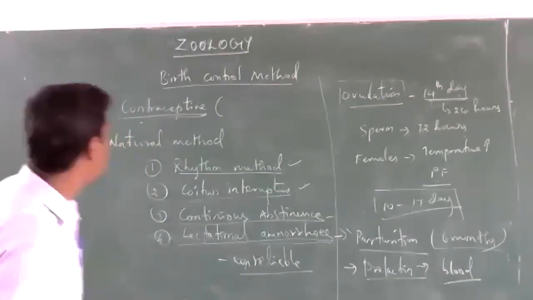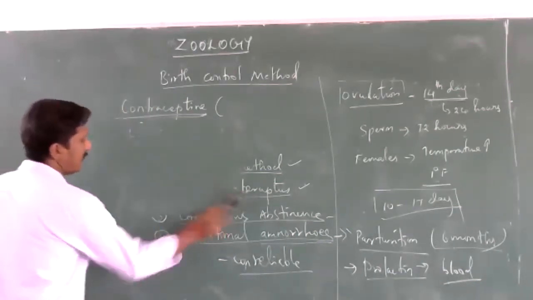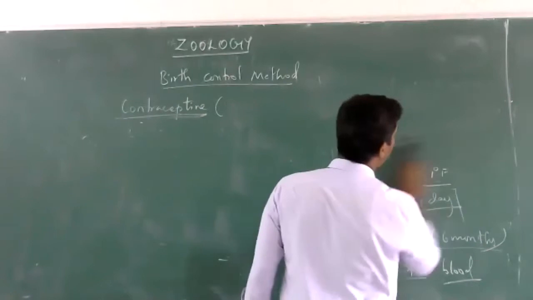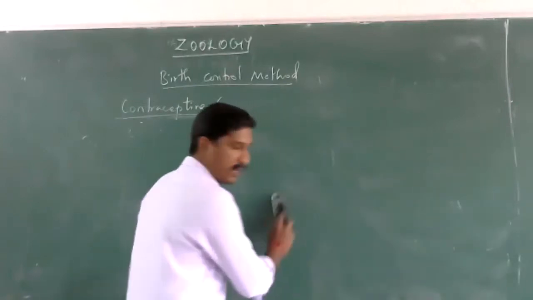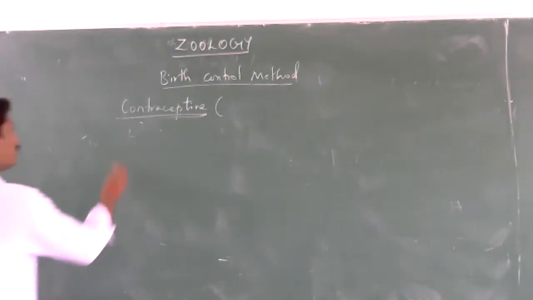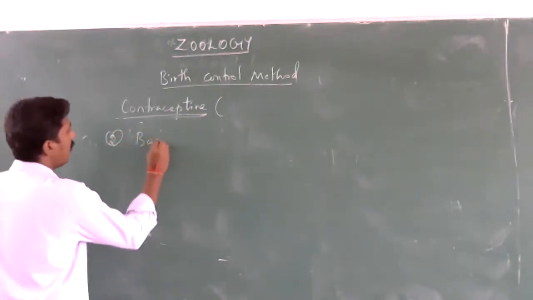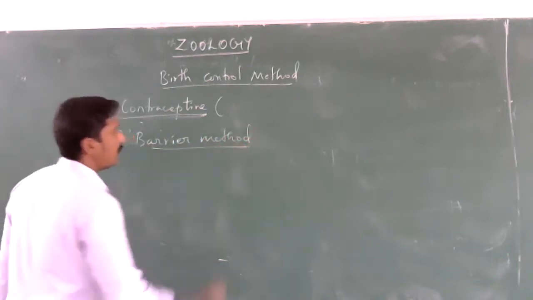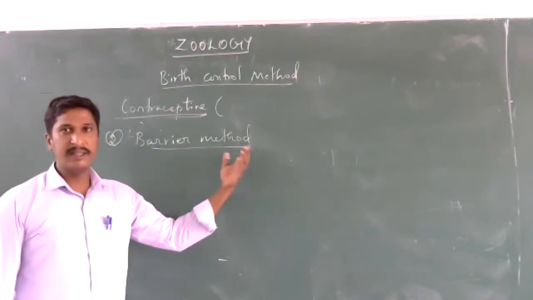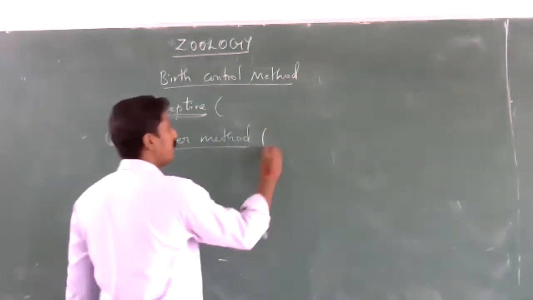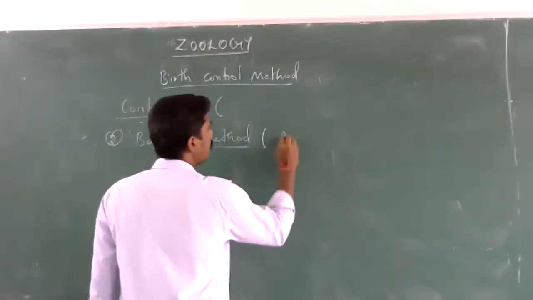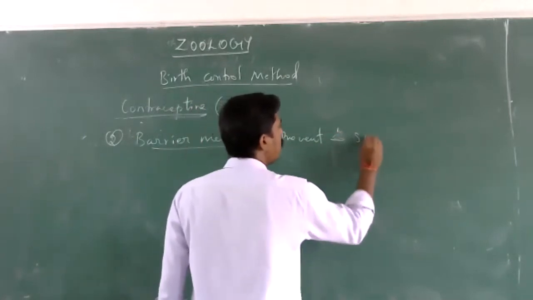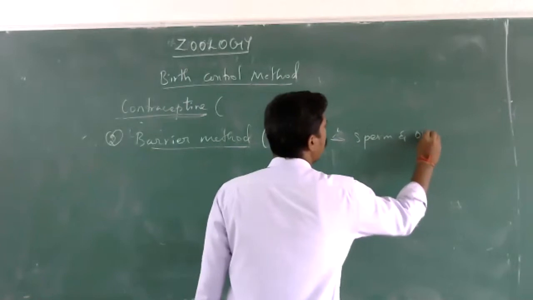Next, we are going to see the second one, the barrier method. We know the meaning of barrier: a barrier is a thing that prevents the contact of two things. In the barrier method, we prevent the contact of sperm and ovum.